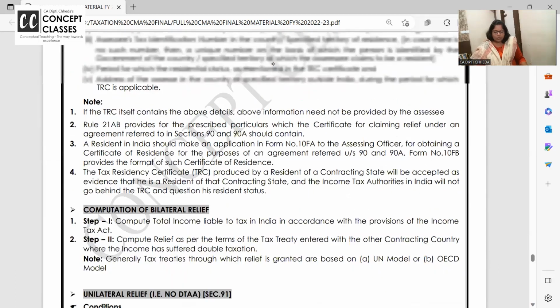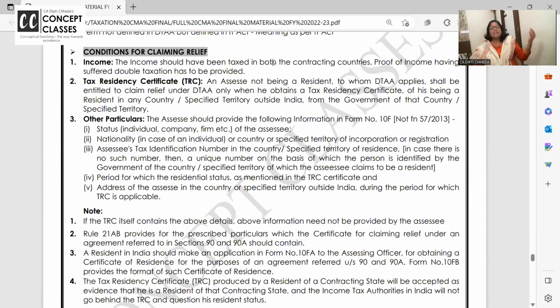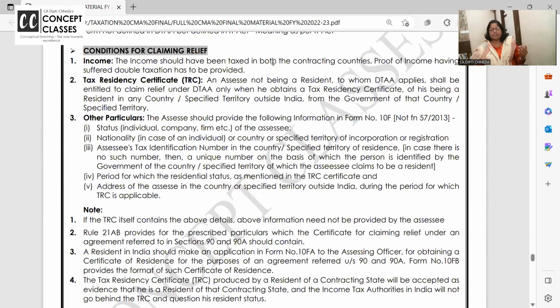So next, one more question they can ask is, suppose you want to get a relief under 90, 90A or 91, then if someone is not a resident of India, he does not have the PAN card and other details, he should get a document called a tax residence certificate in his home country.